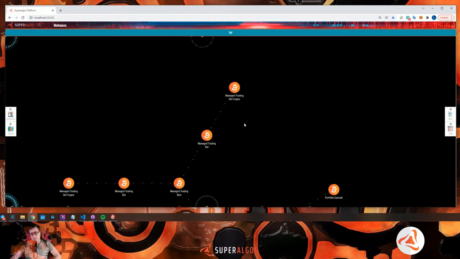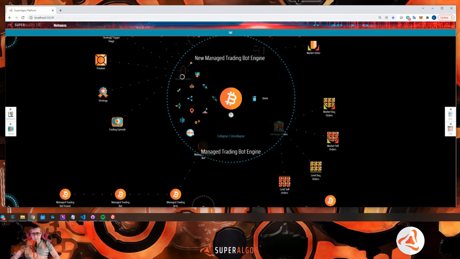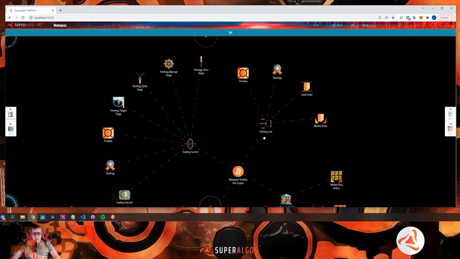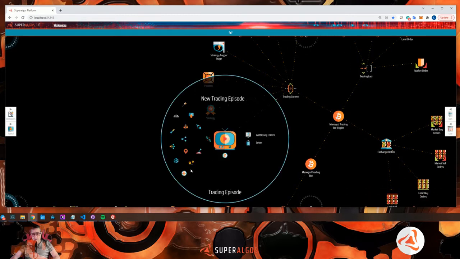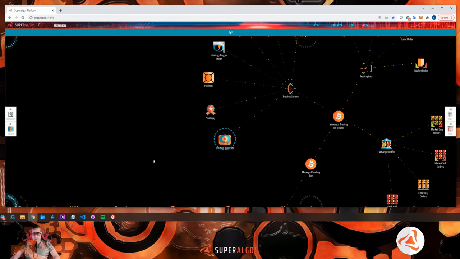for every bot that is being managed, you will have the manage bot trading engine. That means that you will have all the exchange orders, all the information that is available at the trading engine of each of the bots, including all the episode information with all the statistics and whatever information is inside this.